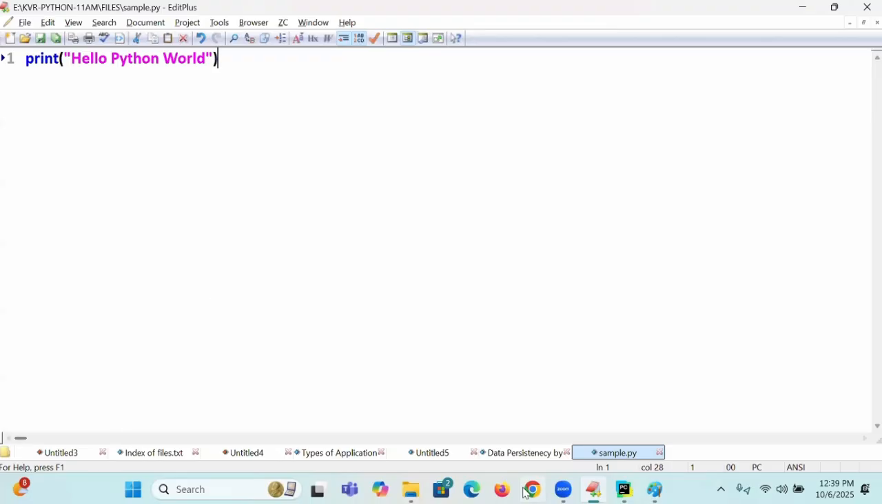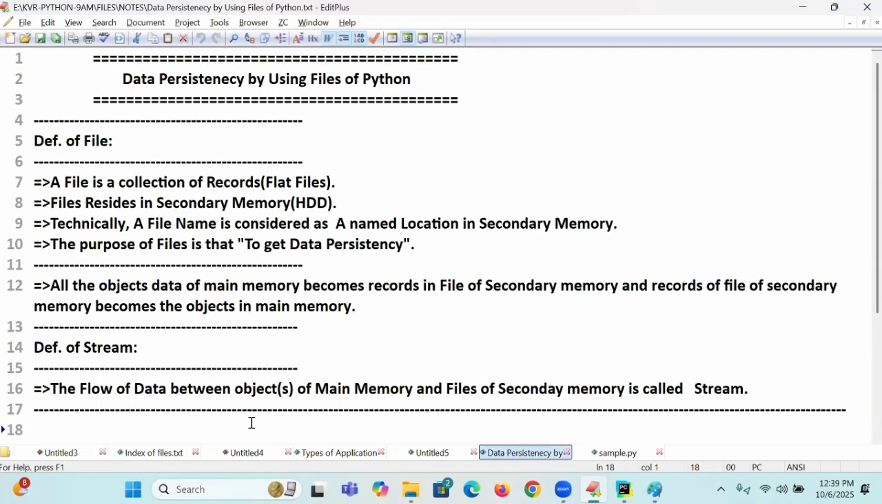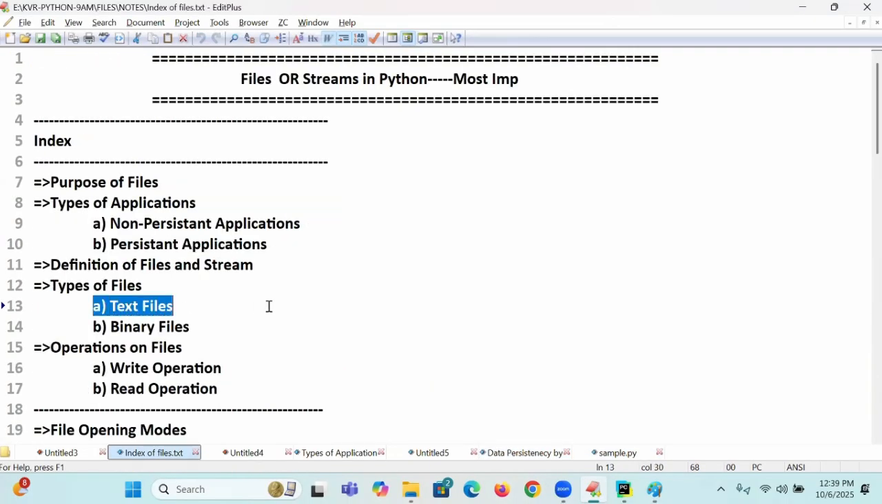So a text file is the one which contains alphabets, digits, and special symbols, and it is denoted by a letter T. By default, the file is called what? Text file. That you will get clarity.